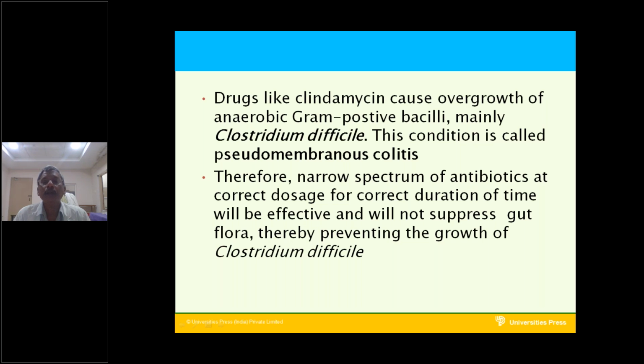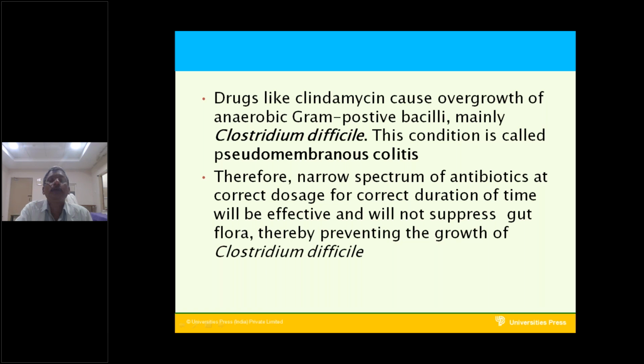Therefore, a narrow spectrum of antibiotics at the correct dosage for a correct duration of time will be effective and will not suppress gut flora, thereby preventing the growth of Clostridium difficile, which is a dangerous bacterium, particularly in immunocompromised states. With over-killing of the normal flora, Clostridium difficile will come into the picture and cause pseudomembranous colitis.